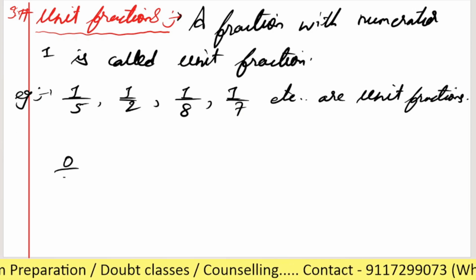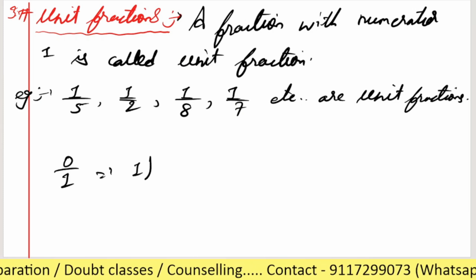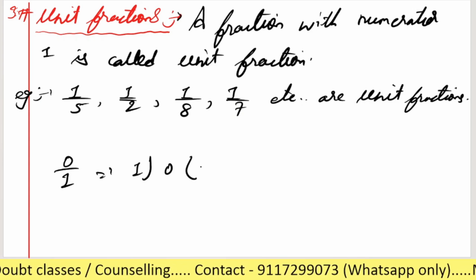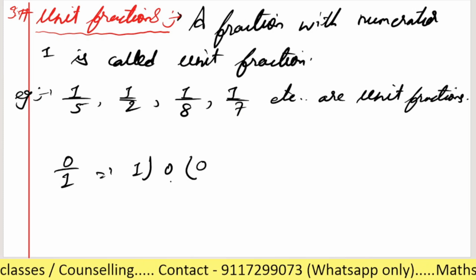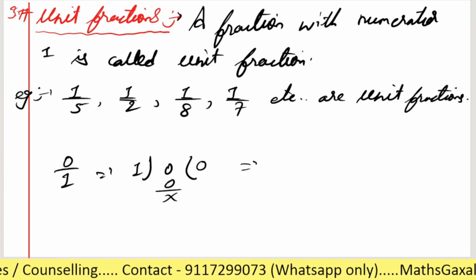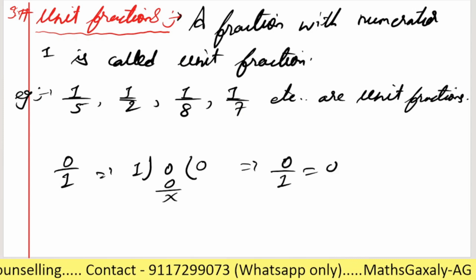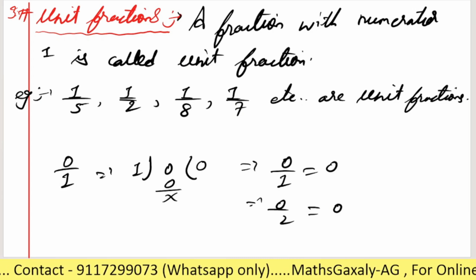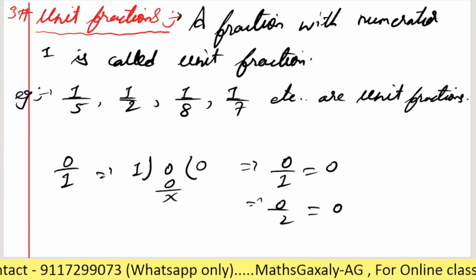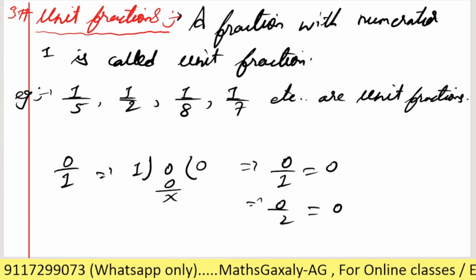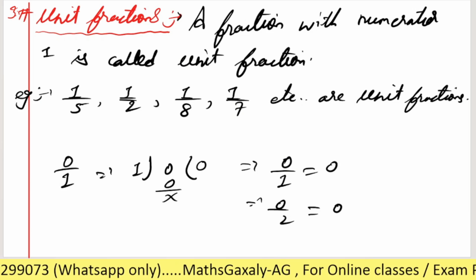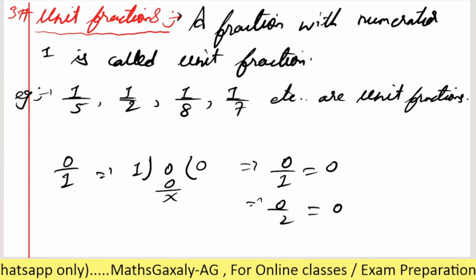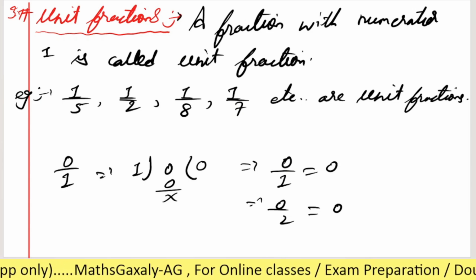If it is 0 by 1, it means 0 will be divided by 1, so the answer will be 0. 0 by 2 will be 0. 0 by any number will be 0. But any number divided by 0, or 0 in the denominator, that fraction will not exist because we can't divide it. We already learned these things in our first class.